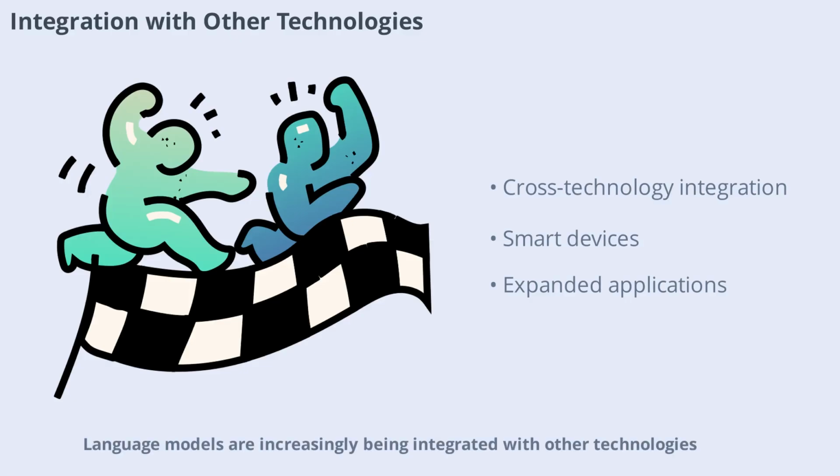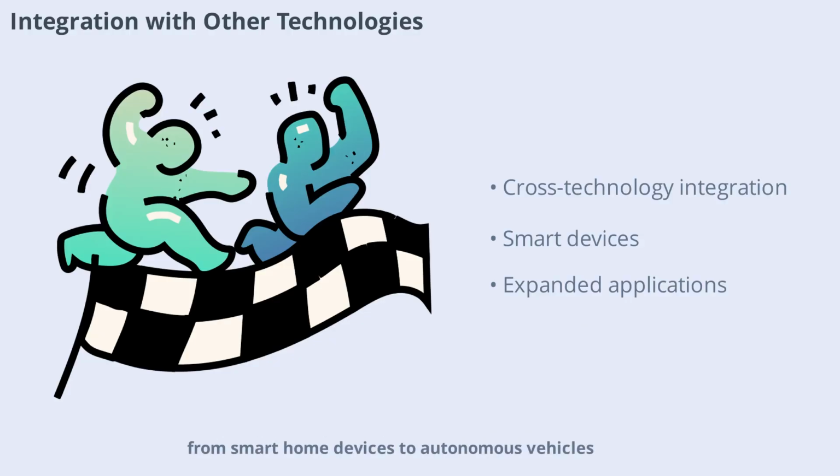Language models are increasingly being integrated with other technologies such as computer vision, robotics, and the Internet of Things. This integration enables new applications from smart home devices to autonomous vehicles, expanding the impact of language modeling beyond text.